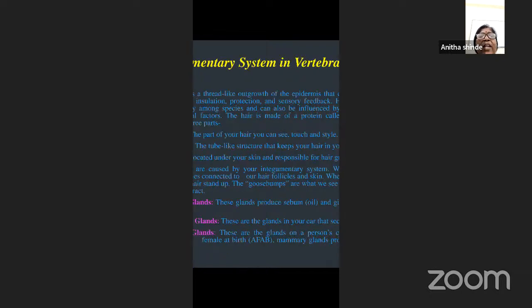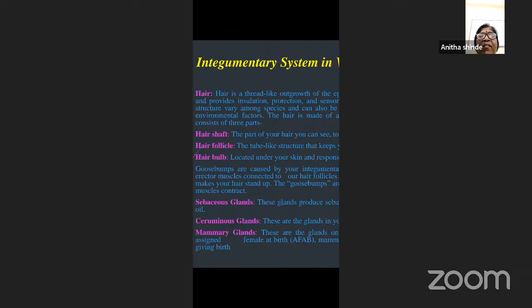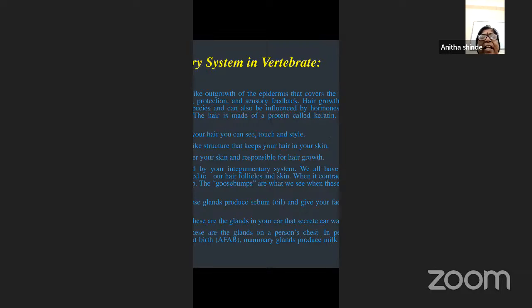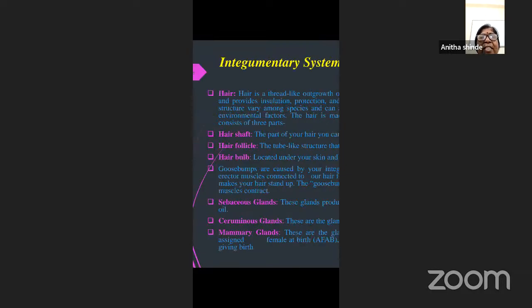The hair growth and structure vary among species, and are also influenced by hormones and environmental factors. Hair is made up of a protein called keratin, and it consists of 3 parts. What are those? As we have just seen, it consists of the hair shaft, hair follicle, and the hair bulb.